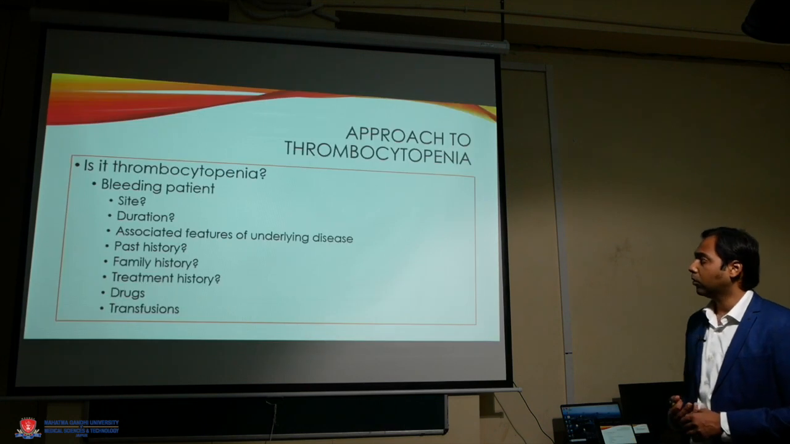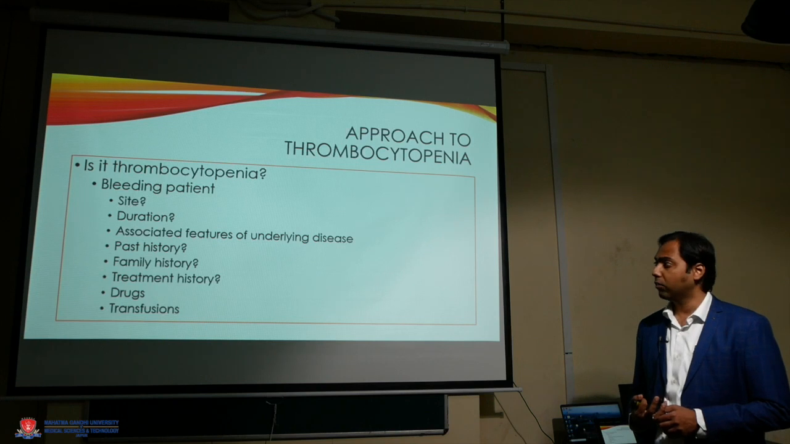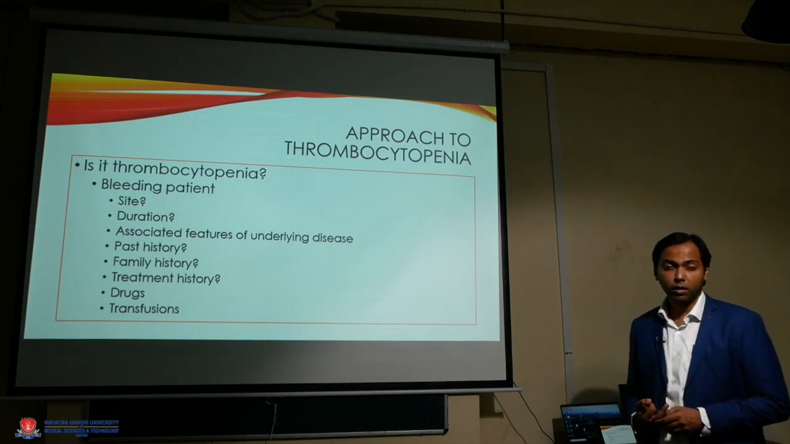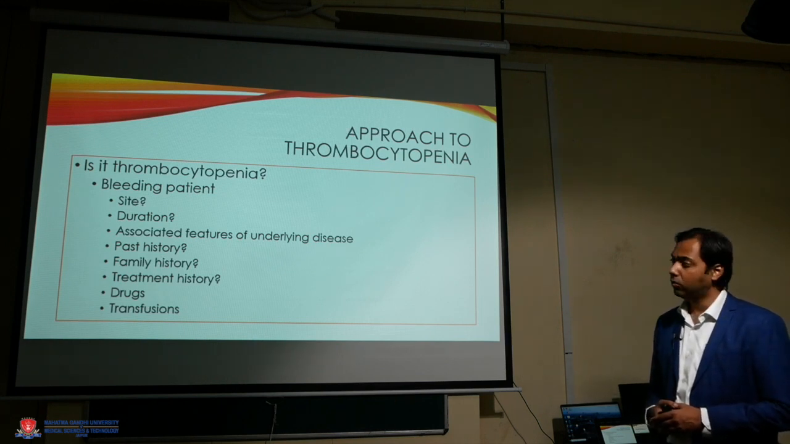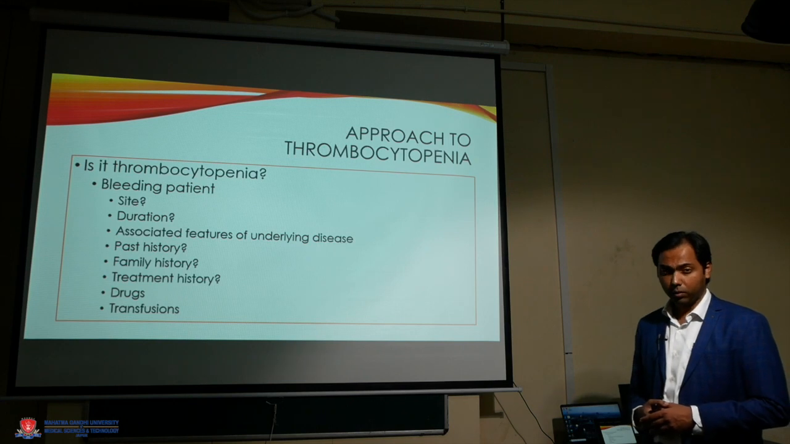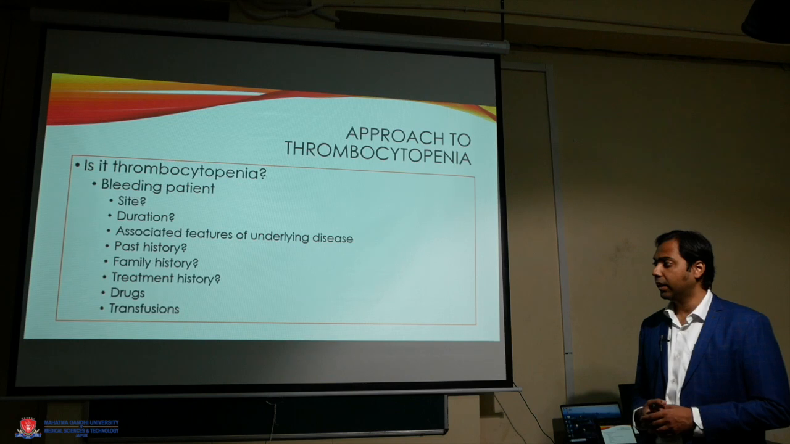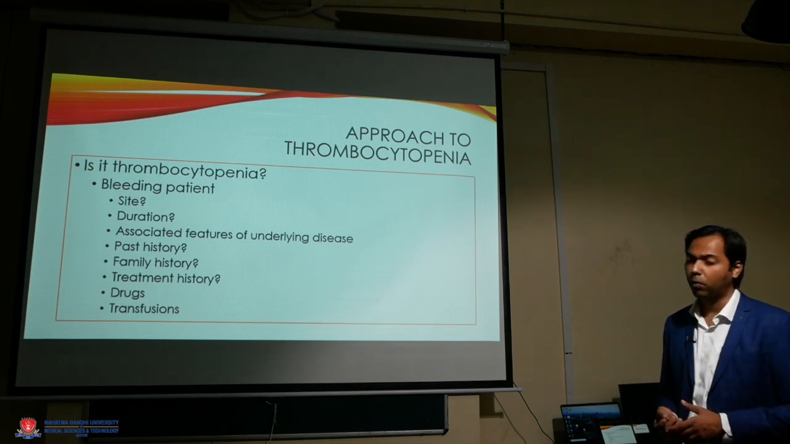How to approach a case with thrombocytopenia? First of all, if the patient is bleeding, then we should take a thorough history as to what is the site of bleeding, how long has the patient been bleeding, what are the associated features of underlying disease, if there is any past or similar family history, any history of any drug intake. There are several drugs which can also lead to thrombocytopenia and bleeding, and if there has been any past or current transfusions of platelets or any other blood products.